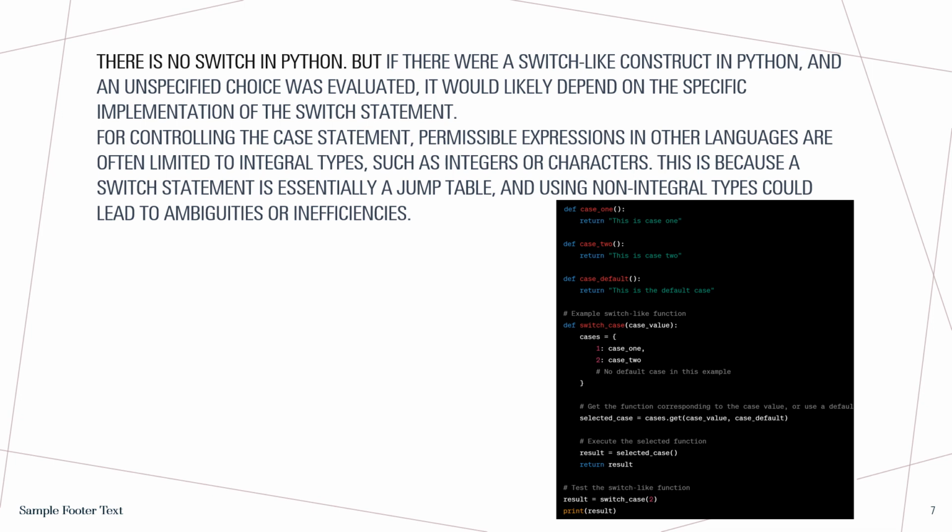If the case is 1, then I'll call the function case 1, and if the case is 2, then I will call the function case 2. Apparently I cannot call the case default. That's basically it, and then the selected case will return the result.